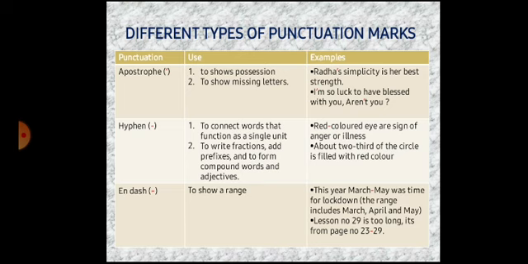Next is the apostrophe. Here, see apostrophe. We are going to learn something. Apostrophe, yes. So here it is used to show possession. Apostrophe means to show possession, to show missing letters. Radha's, here I have put some examples. Radha's